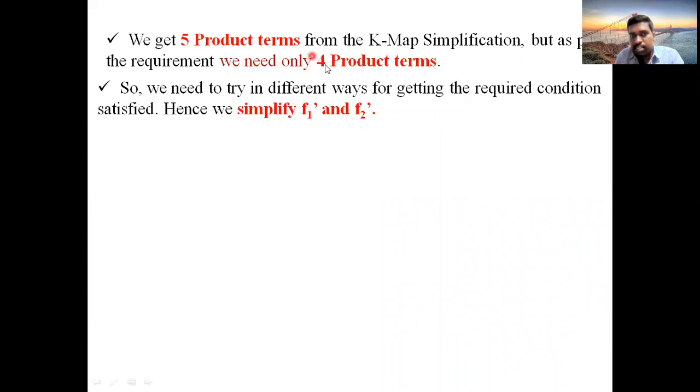Different methods means, listen carefully. First you simplify F1 and F2 and list out the product terms and verify the obtained count with the given count. If both are the same, no problem. If they are not the same, then find F1 bar and F2 bar.